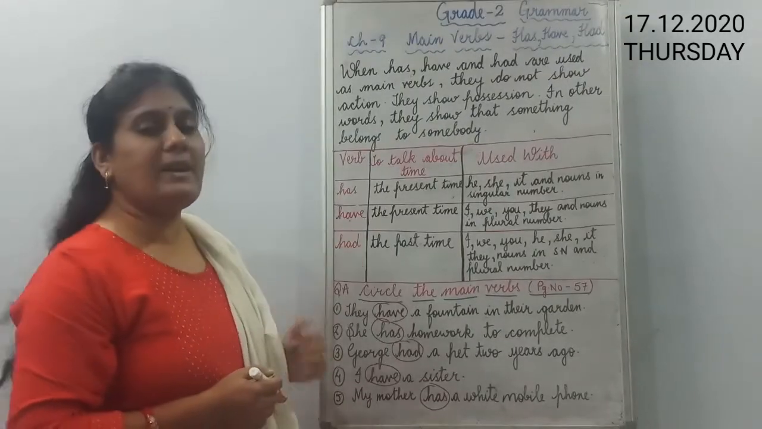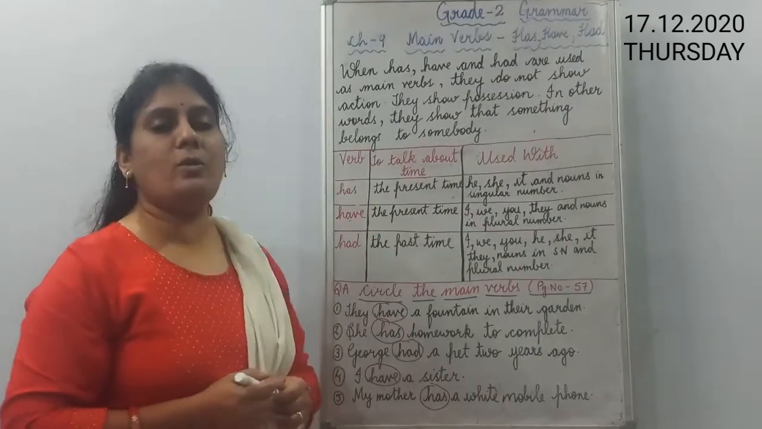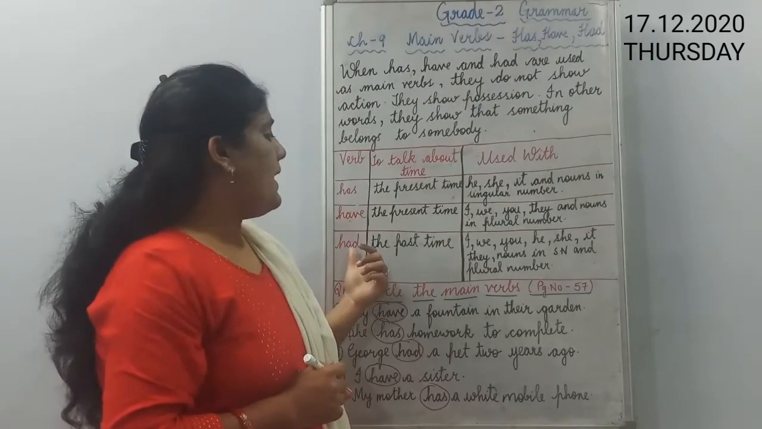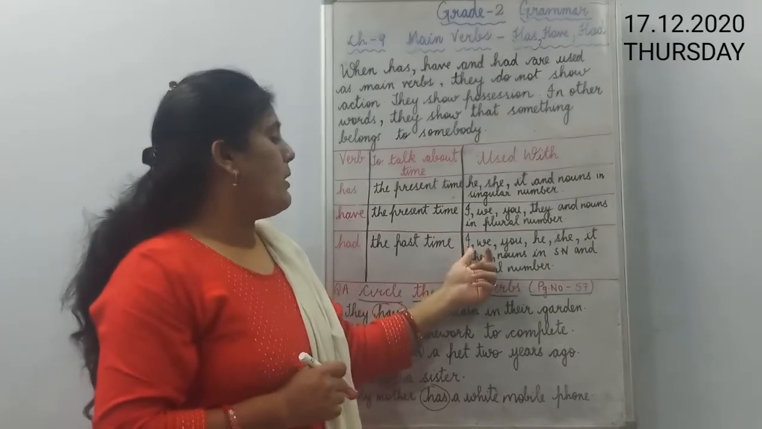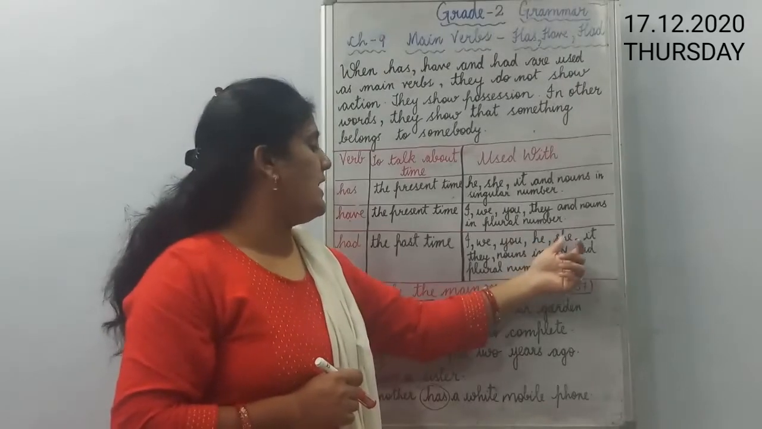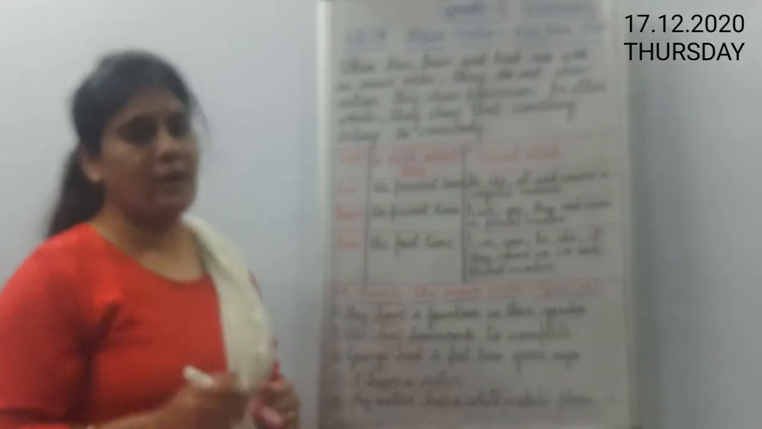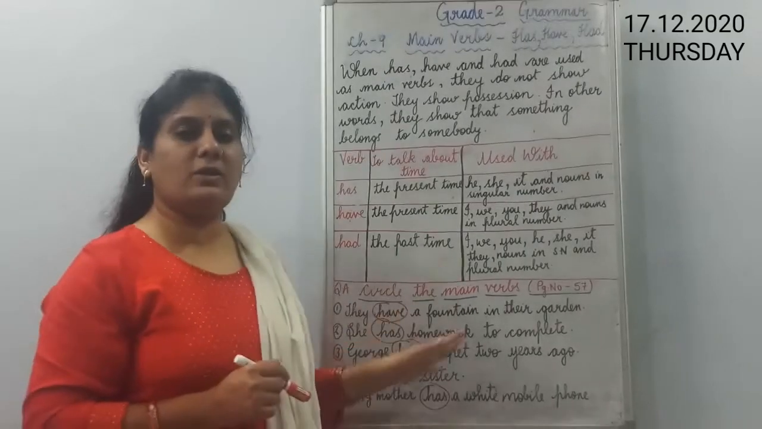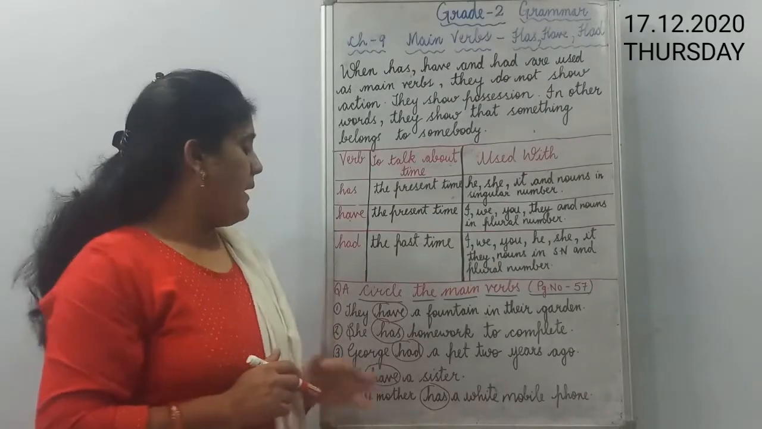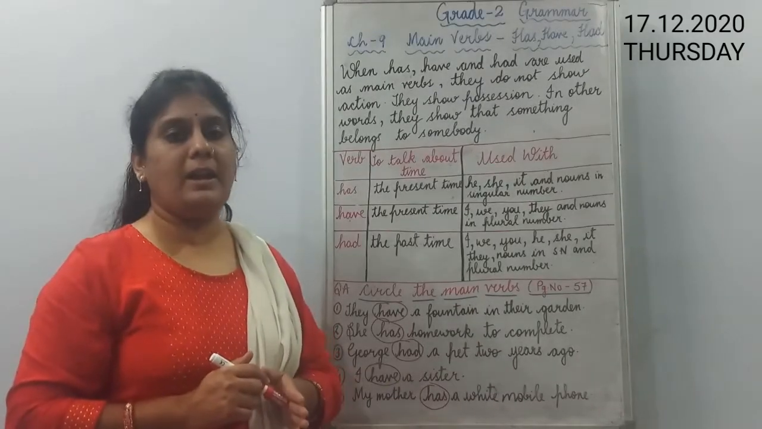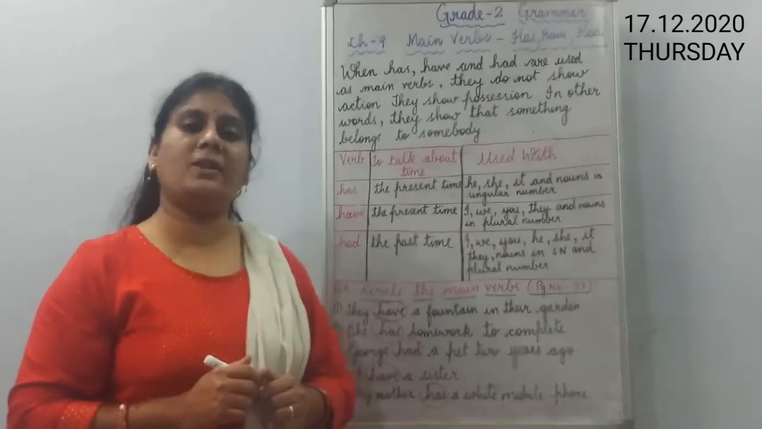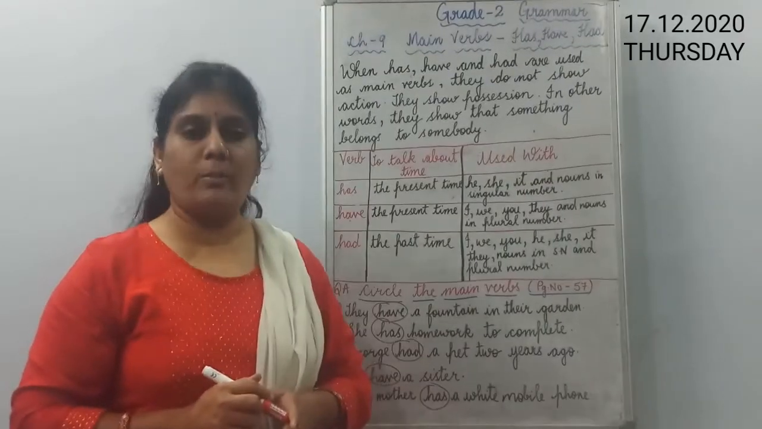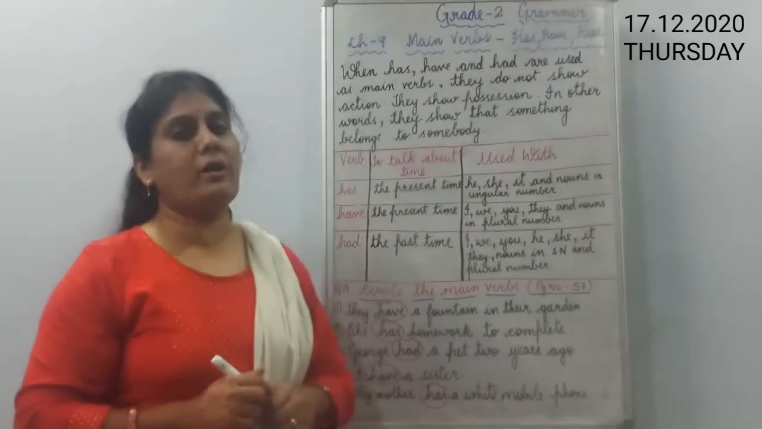Now the last one is had. Children, we use had when we talk about the past time. We use had with pronouns like I, we, you, he, she, it, they and nouns which are singular number as well as plural number. So children, I hope that you have understood this particular topic very well, and you have to complete question number A, which is given on page number 57 in your grammar book only. No need to copy down in your notebooks. You have to do this question in your grammar book only.